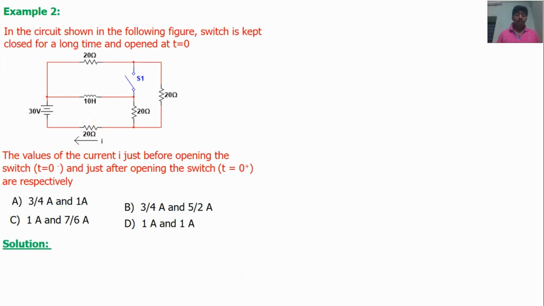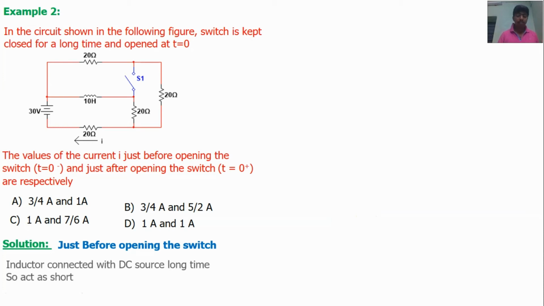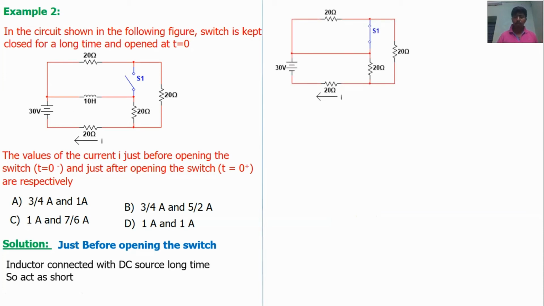First, just before opening the switch, the inductor is long time connected with a DC source. So the inductor acts as short. If the inductor is long time connected with a DC source, the inductor acts as short. So replace the inductor by a short. Now the circuit becomes a basic electrical circuit. Apply mesh analysis, network reduction or node analysis, any one, and find the current flowing through the 20 ohms.